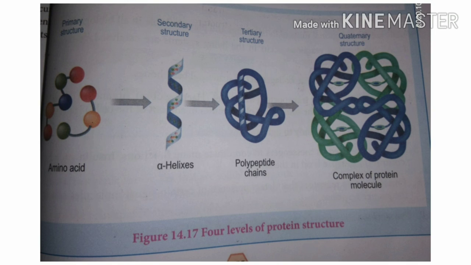Let's see the structure. First one is primary structure, only peptide bonds available. Next to alpha helix, there is availability of hydrogen bonds. Then tertiary structure, there are interactions between the side chains of the polypeptide chain. Then quaternary structure, there is interaction between the individual polypeptide chains.